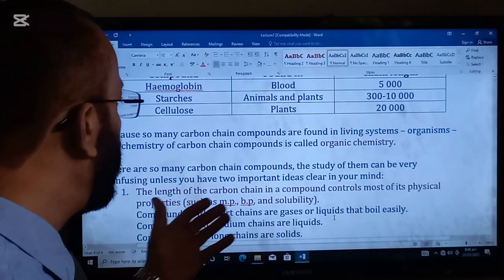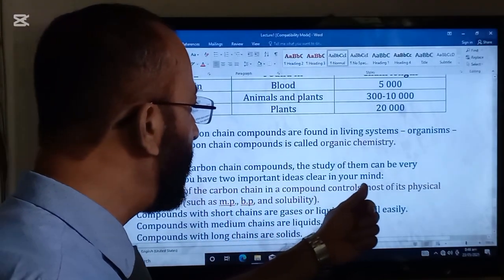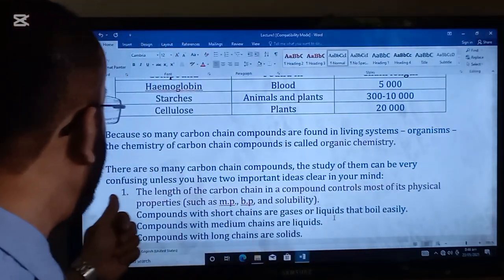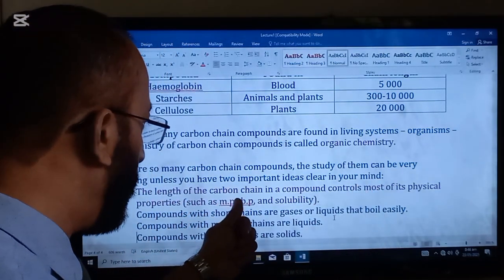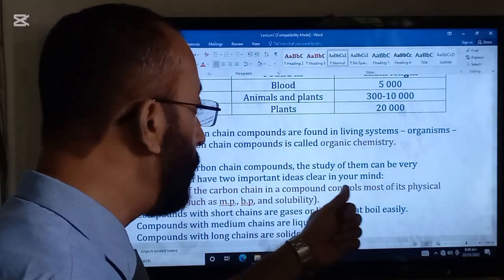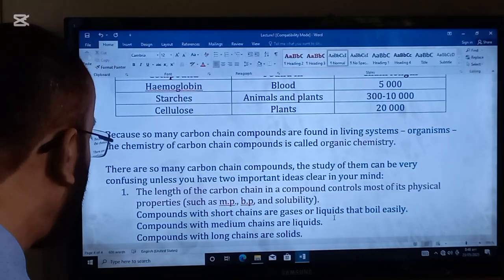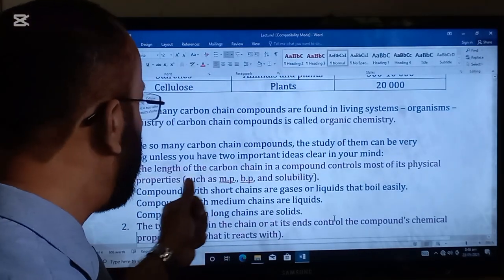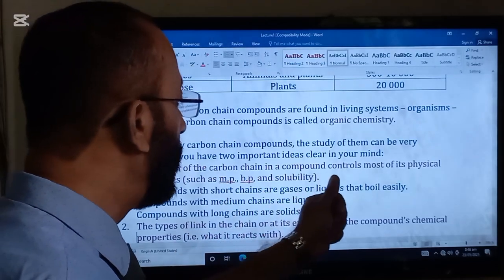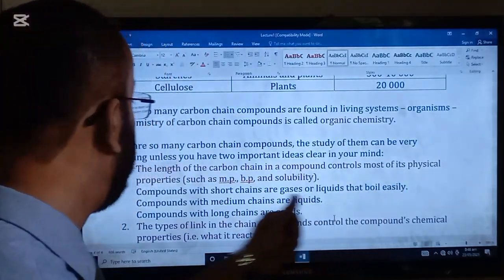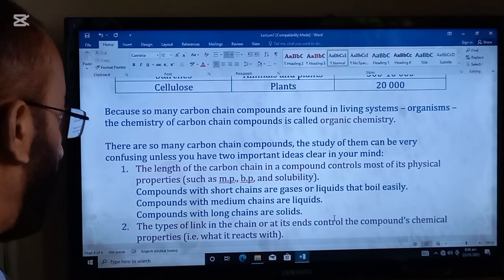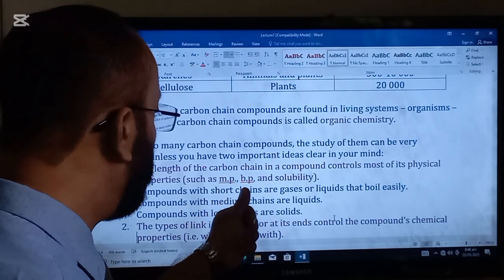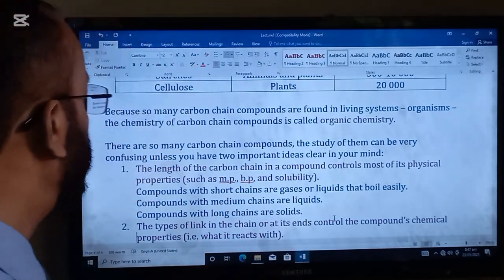There are so many carbon chain compounds that the study of them can be very confusing unless you have 2 important ideas clear in your mind. The first idea is the length of the carbon chain in a compound controls most of its physical properties, such as melting point, boiling point, and solubility.